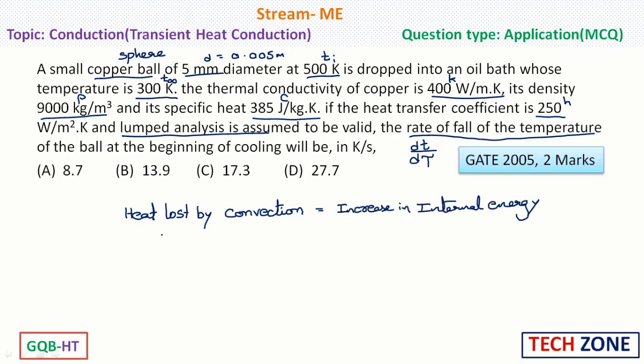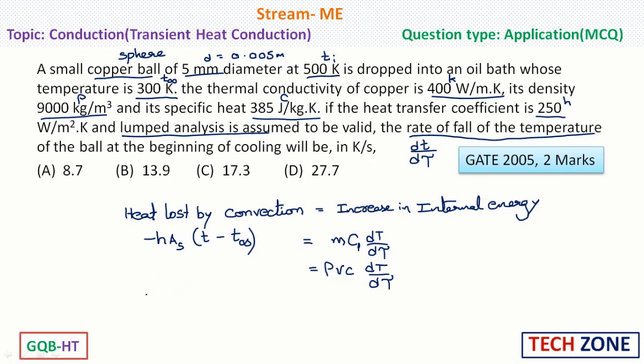So heat lost by convection is minus H into surface area multiplied by T minus T infinity, the initial temperature minus this one. So this will be equal to mass into specific heat C into dT by d tau. Now mass can be written as density into volume, so the right hand side becomes rho V C into dT by d tau.